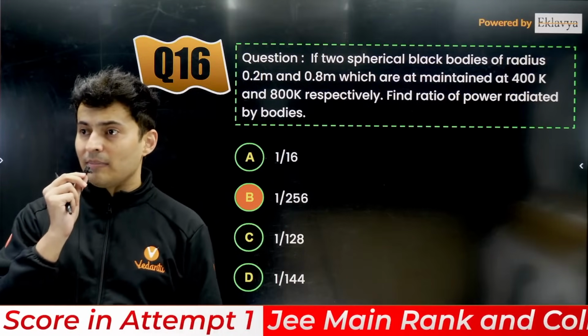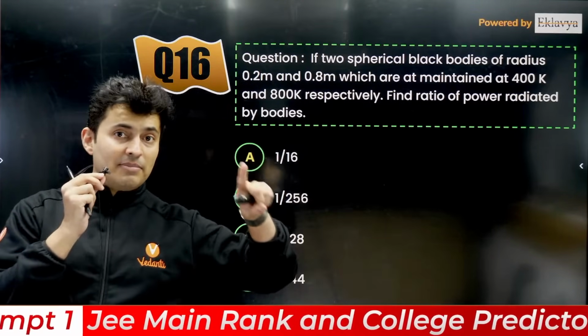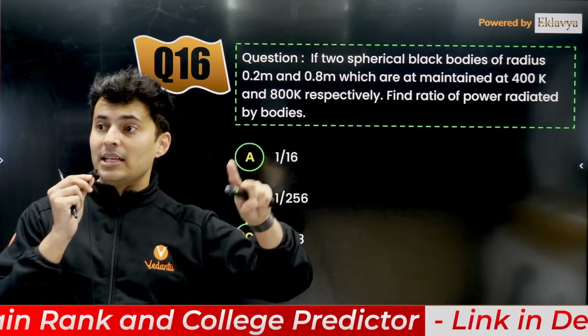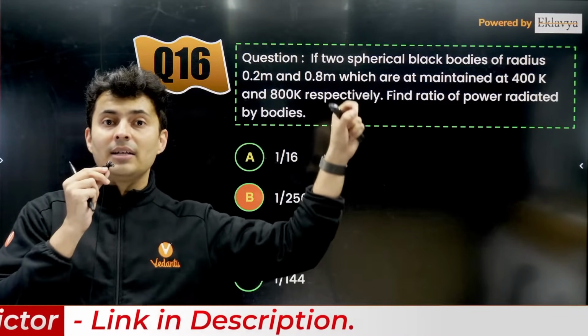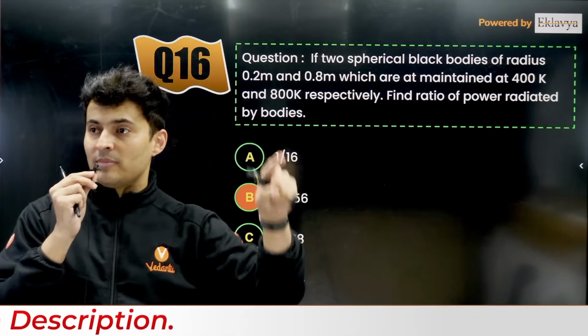No, it is not option A. Be careful. In this, the temperatures are different and the radius is different. Radius will change the area, and power radiated is E sigma A T raised to 4. That's your Stefan-Boltzmann law.